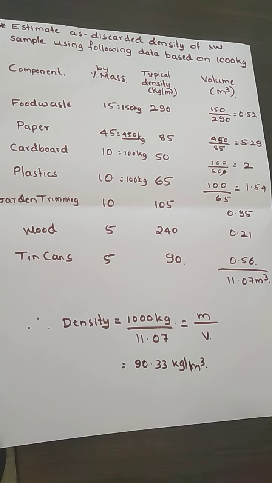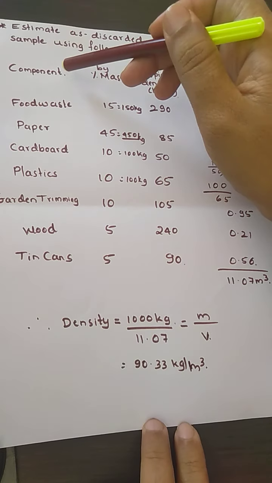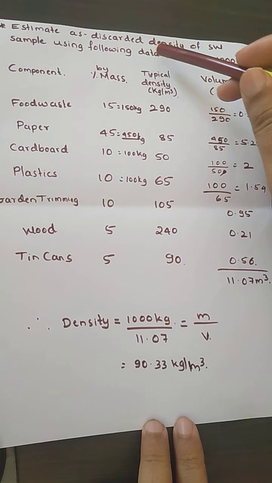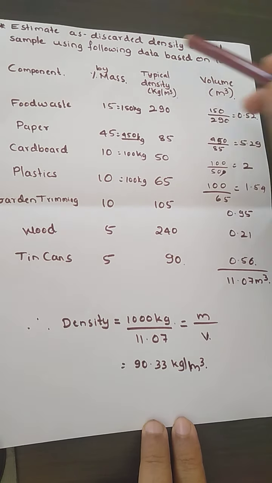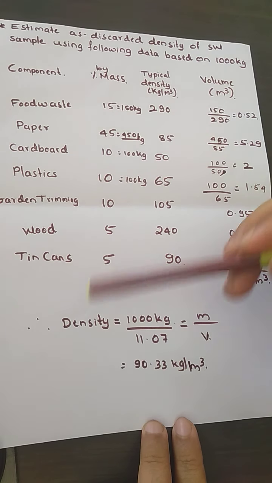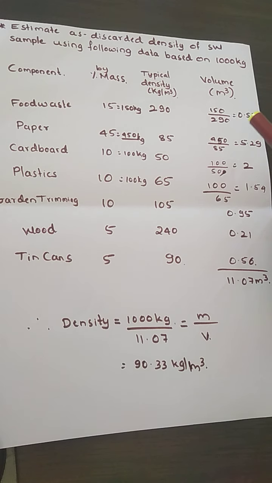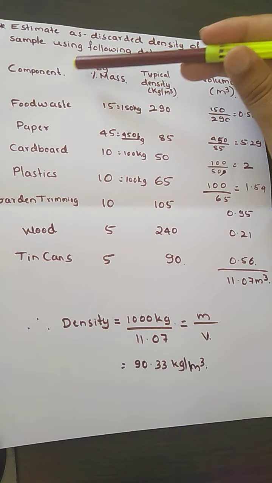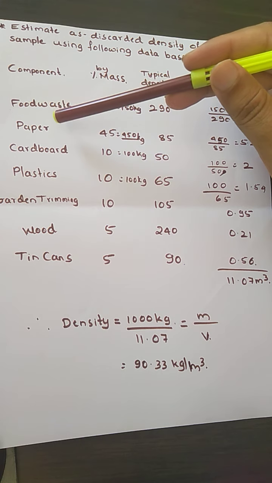Again in this problem, they will be giving you the component, the percentage of mass, and the density. So you need to determine the volume. Based upon that volume, you can calculate the density. We will see one by one how we can estimate the density of a solid waste sample using the 1000 kg base.